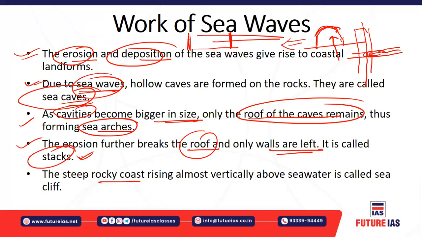This steep rocky coast rising almost vertically above the seawater is called a sea cliff. Any cliff in the form of a steep rocky coast is rising almost vertically. Whenever we say cliff, it means something rising vertically, having a high gradient, above the seawater.